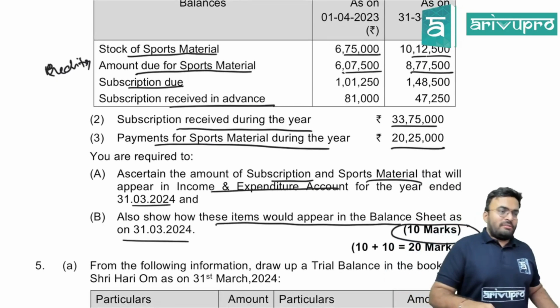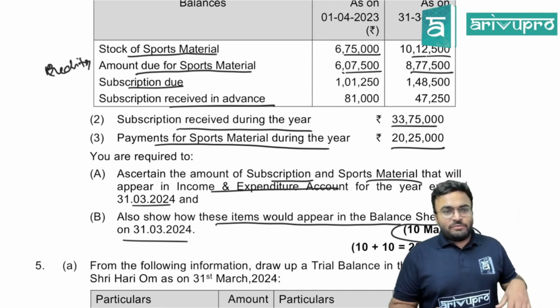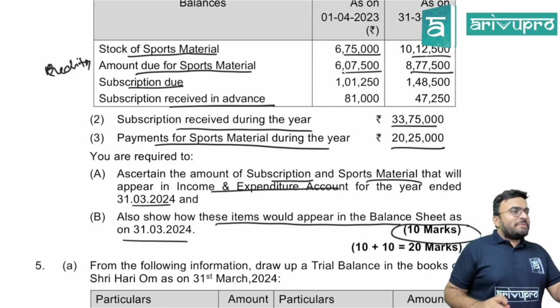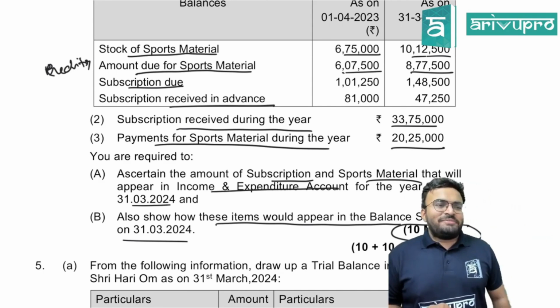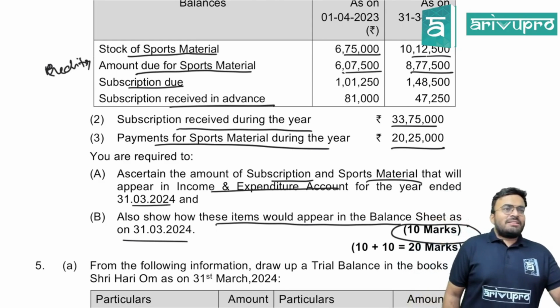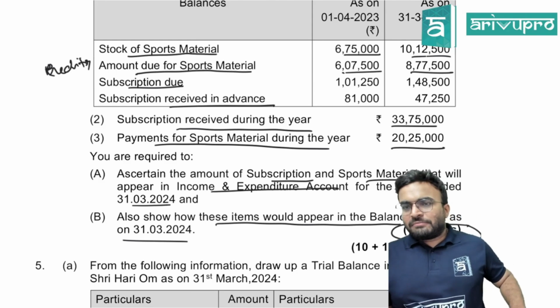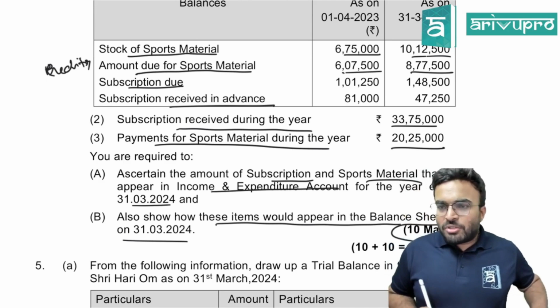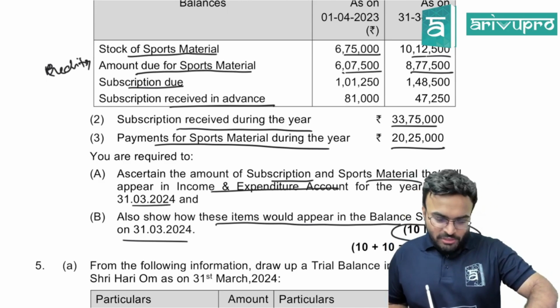Subscription part you are doing. Sports material I will do. Subscription part you are doing. Find out which to add, which to minus. 4 numbers are there. Start. Scroll up.